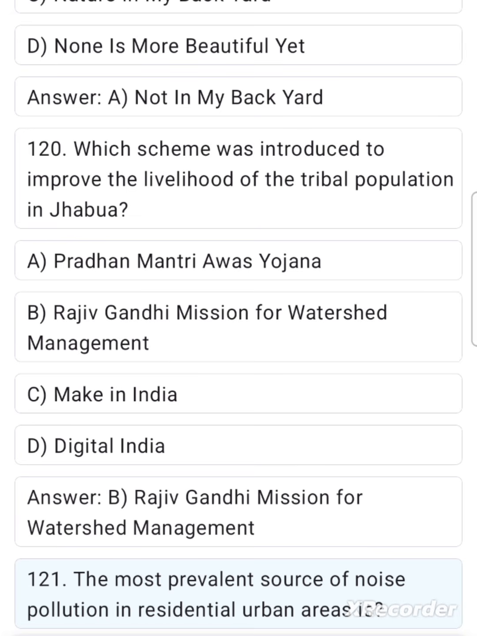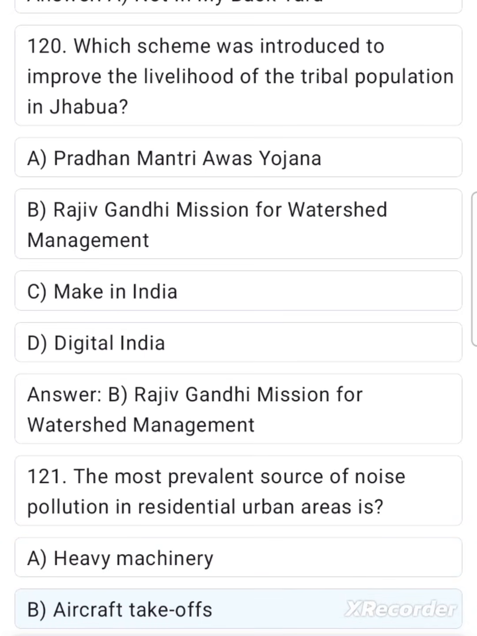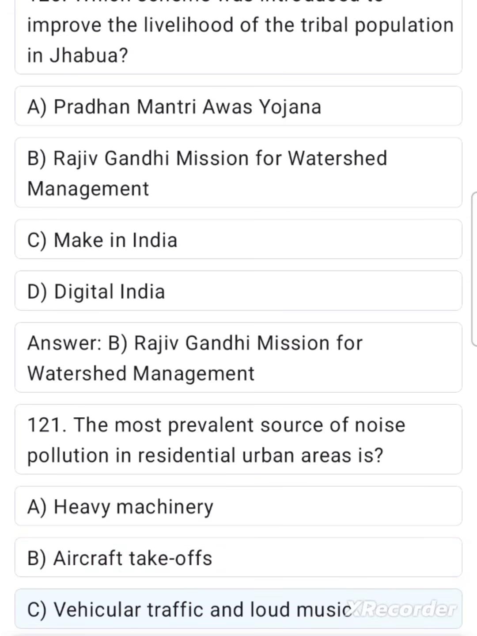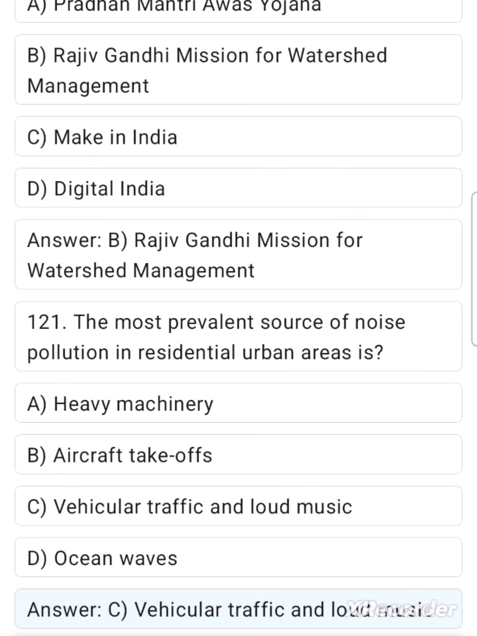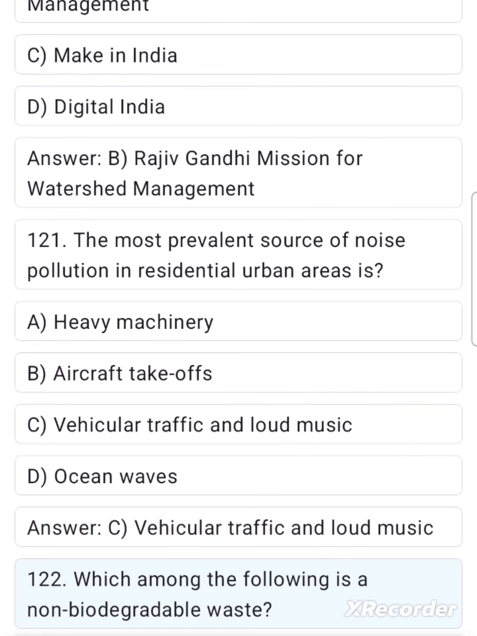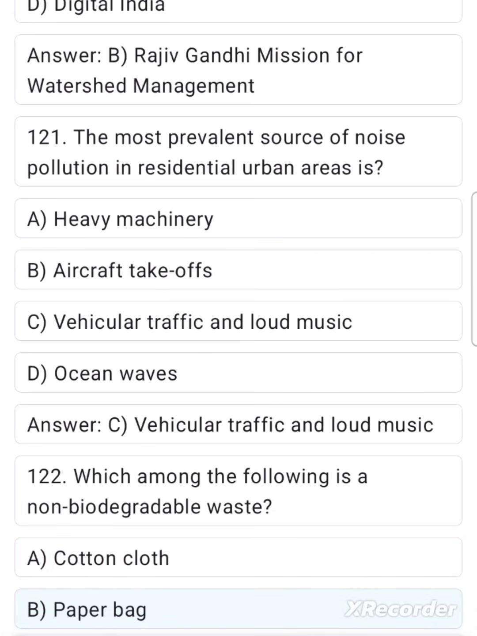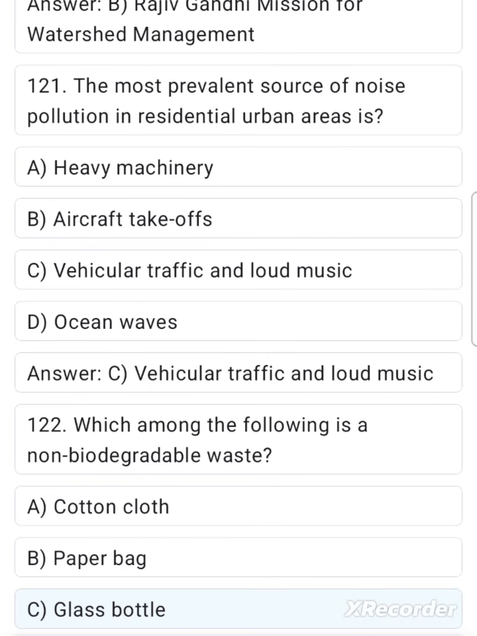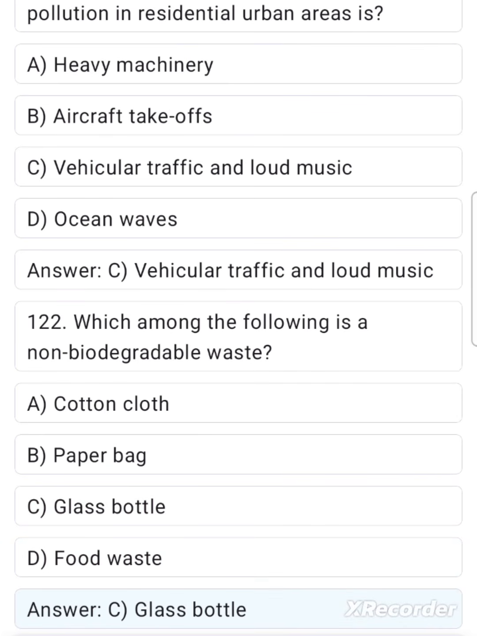121. The most prevalent source of noise pollution in residential urban areas is? A. Heavy machinery. B. Aircraft takeoffs. C. Vehicular traffic and loud music. D. Ocean waves. Answer. C. Vehicular traffic and loud music. 122. Which among the following is a non-biodegradable waste? A. Cotton cloth. B. Paper bag. C. Glass bottle. D. Food waste. Answer. C. Glass bottle.